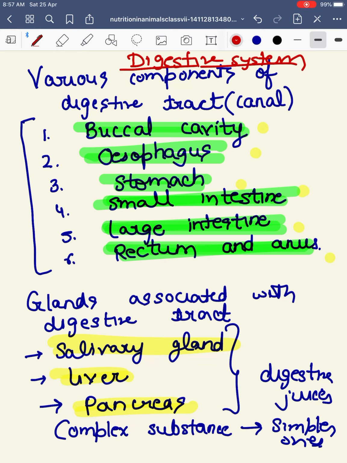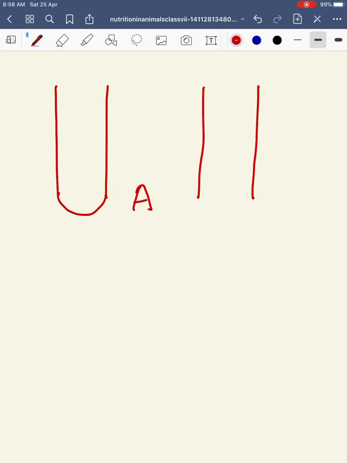Okay, next there is an activity given in your book, activity 2.3, to see what the purpose of saliva in our mouth is. In that, they have taken two test tubes, test tube A and test tube B. In test tube A, we put some food particles like boiled rice.